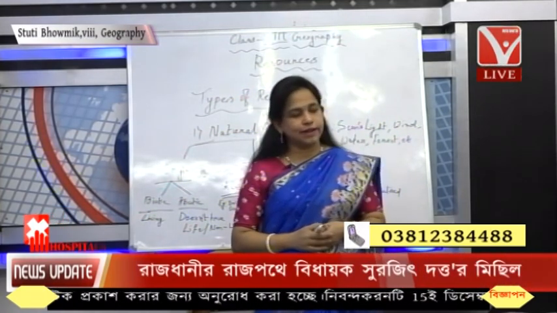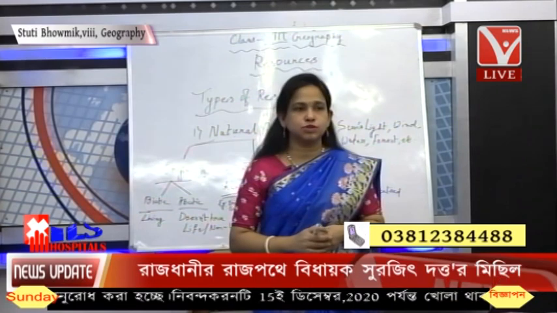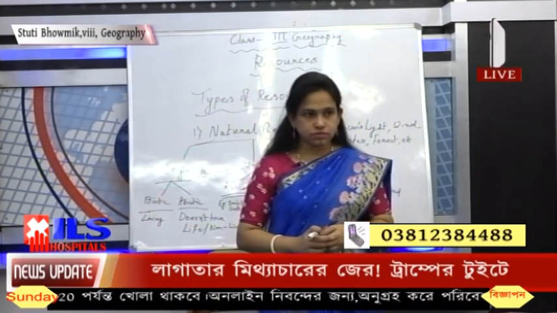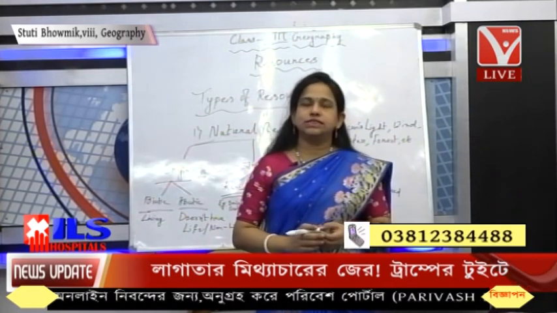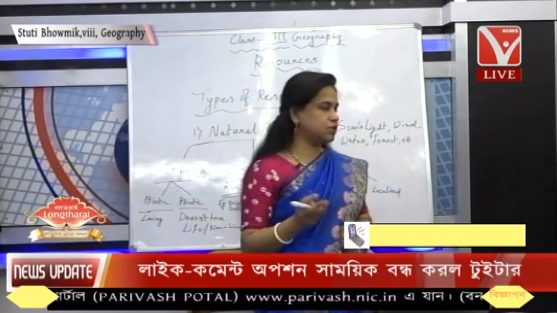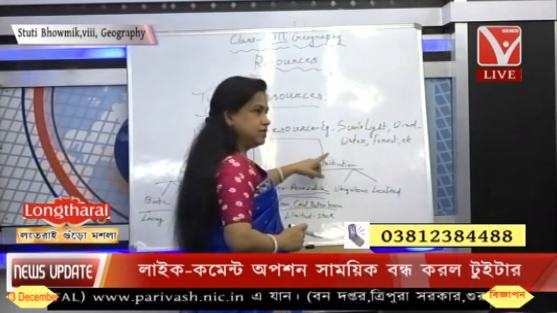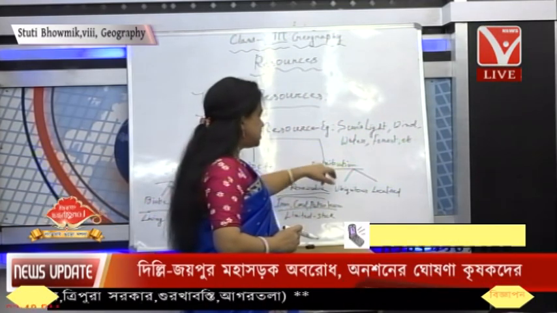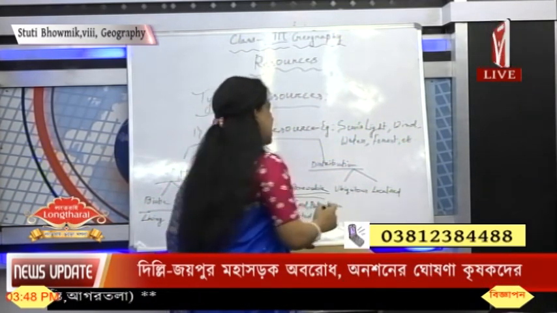Can we show the slide on the basis of distribution? So we can see the ubiquitous and localized. Okay, there is some problem. On the basis of distribution, these are divided into ubiquitous and localized.